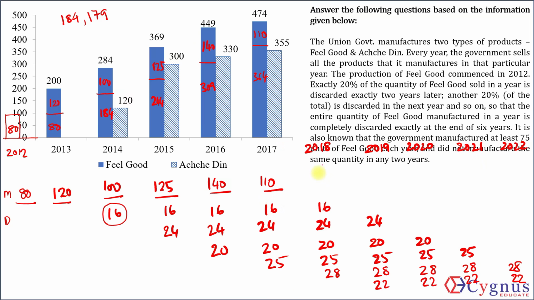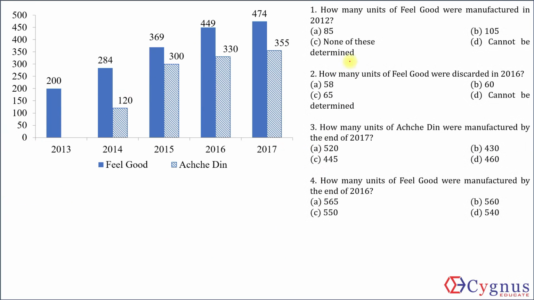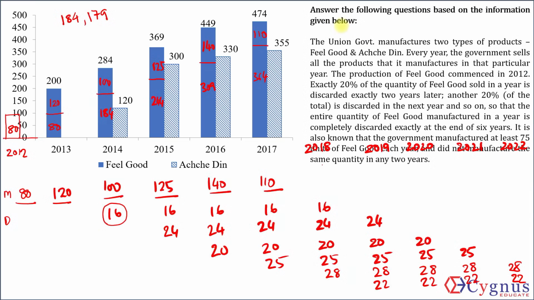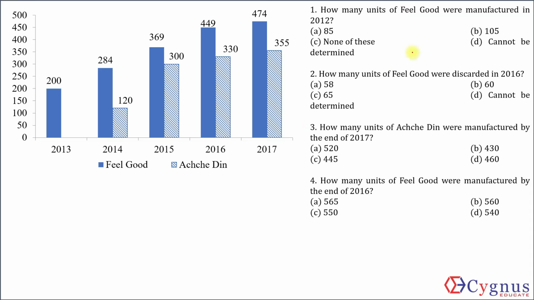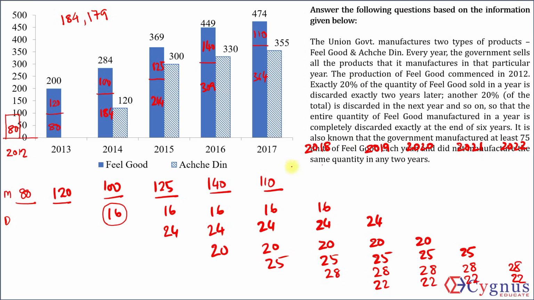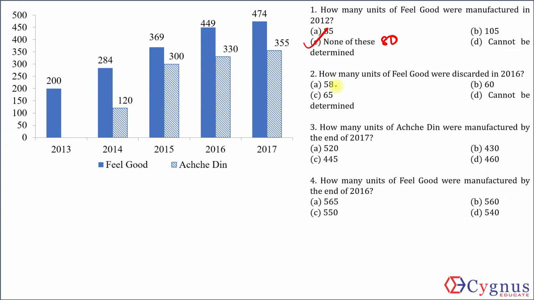Now, let's solve the questions. How many units of Feel Good were manufactured in 2012? In 2012, the number of units manufactured was 80, which means the answer should be none of these. How many units of Feel Good were discarded in 2016? 2016 discarded 16 plus 24, 40 plus 20, 60. Answer.